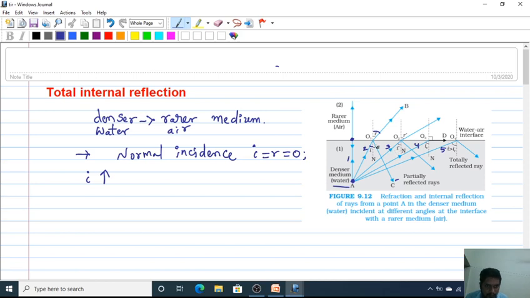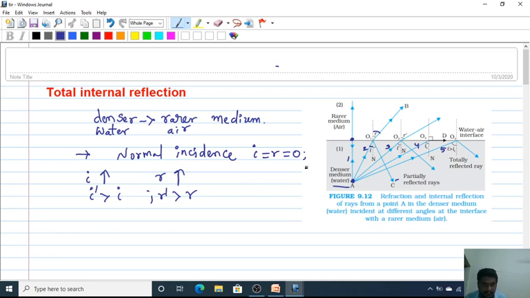So what do you observe? As the angle of incidence increases, the angle of refraction also increases. See here, I dash is greater than I, so R dash is greater than R. This is the first one, second, third,